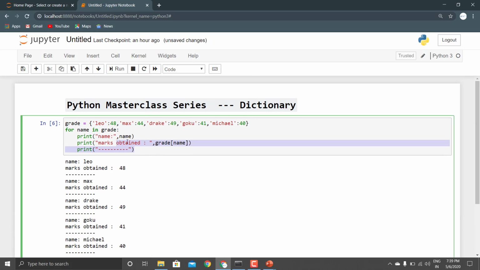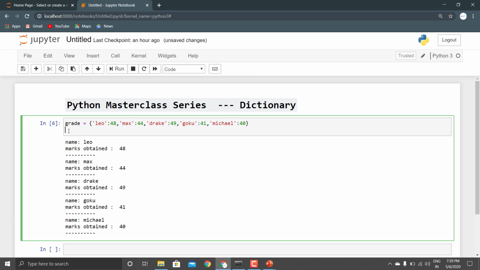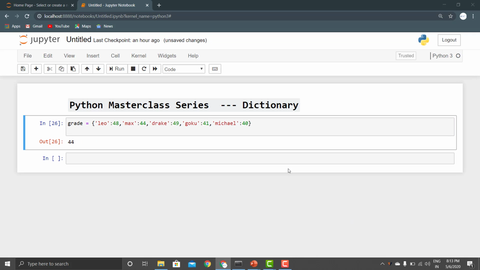Now let us quickly learn how we can insert a value in our dictionary. To insert a value in our grade dictionary, we can use a similar syntax to what we used previously. We write grade and then specify the key.